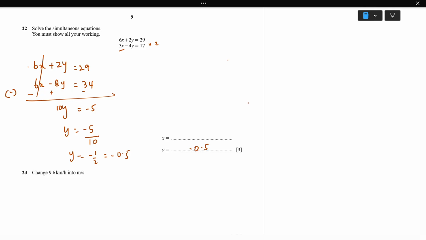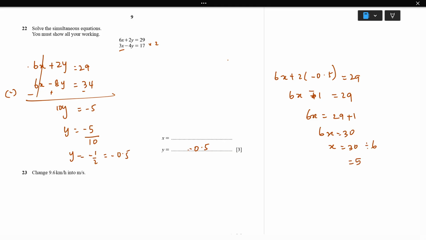Next, I'll use this y value and substitute it in the first equation, which is 6x plus 2 times negative 0.5 equals 29. So 6x, then it becomes negative 1 equals 29. So 6x equals, when I add 1 to both sides, 29 plus 1. So 6x equals 30. When I divide by 6 on both sides, x is 5. So x is going to be 5, y is going to be negative 0.5.